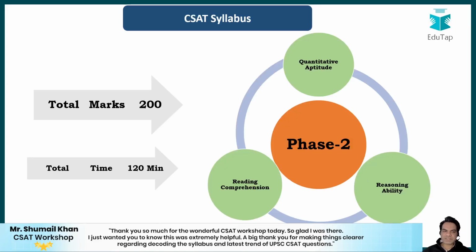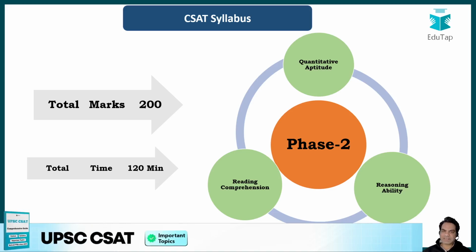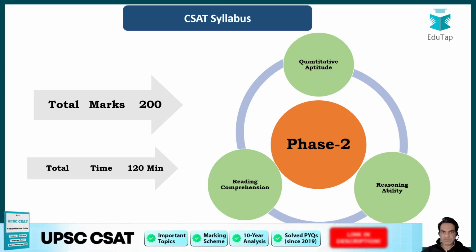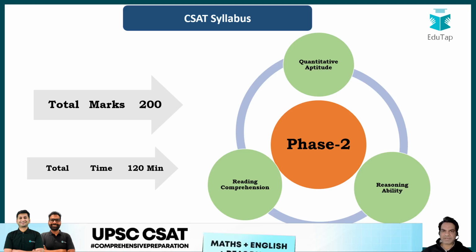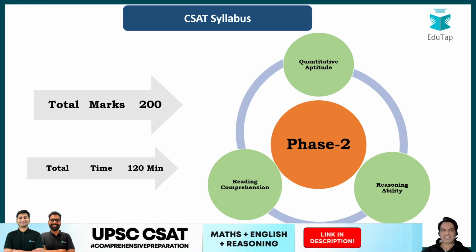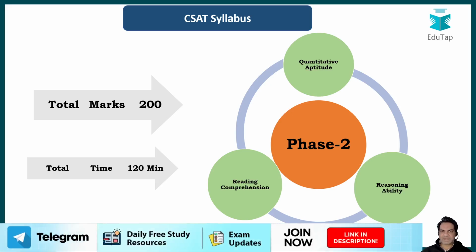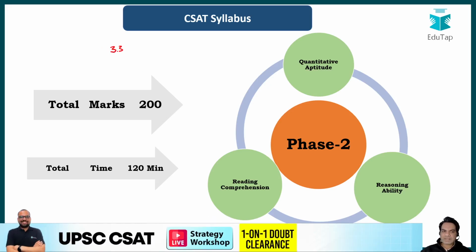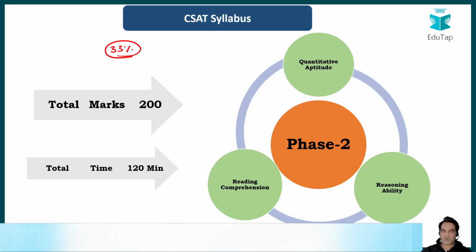So first of all, what is the syllabus of your CSAT part? Your CSAT paper 2, GS paper 2, that's what aspirants call it. There are two papers in prelims: GS1, which is your current affairs and general awareness, and the other paper is GS2. Now GS2 is a qualifying paper. It's not a merit-based paper. It's just a qualifying paper and you have to score only 33% marks. That is the qualifying score for this section.